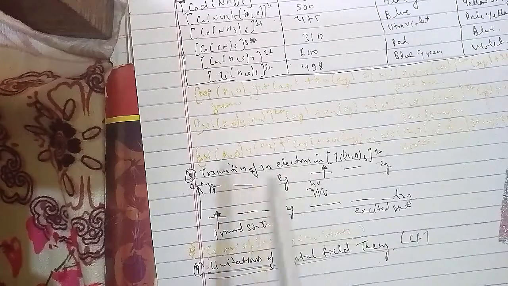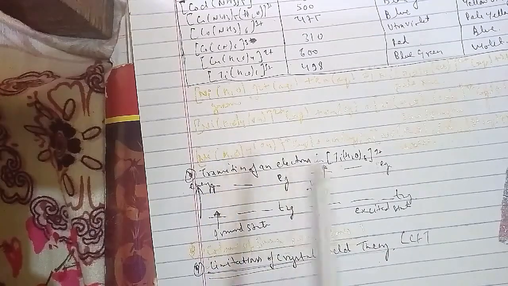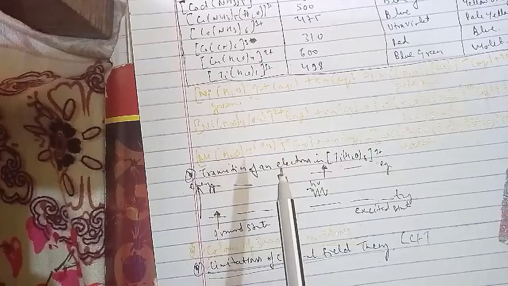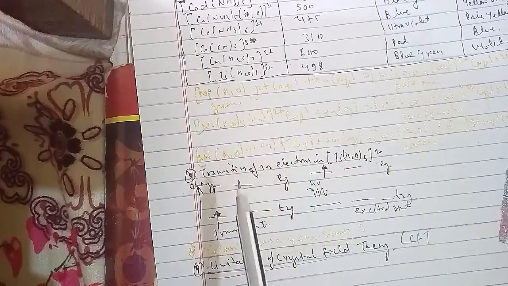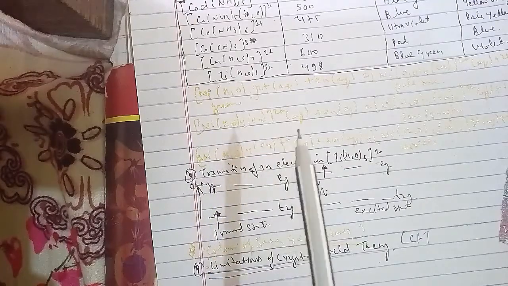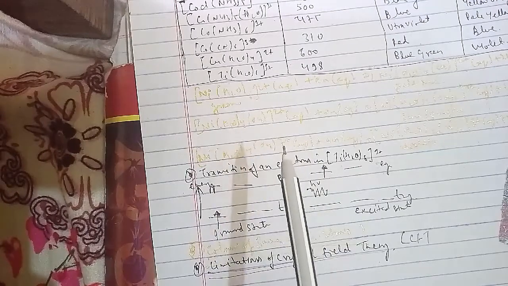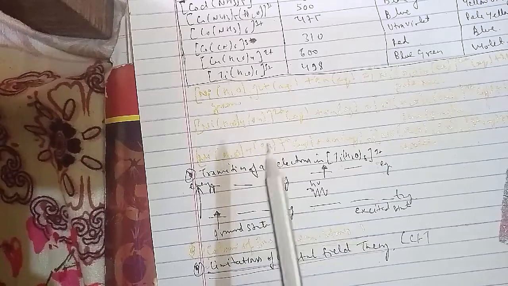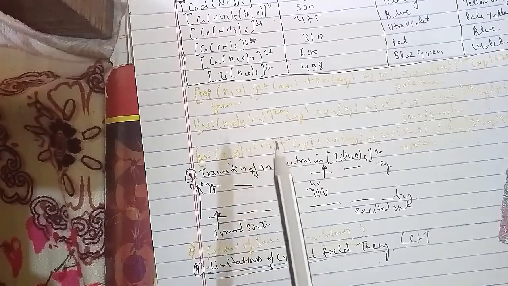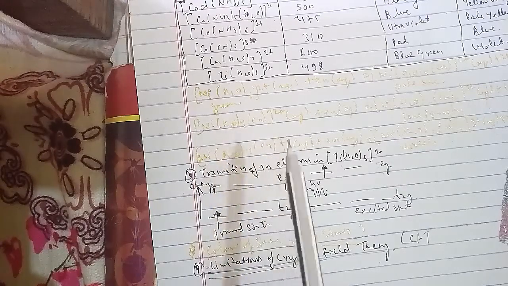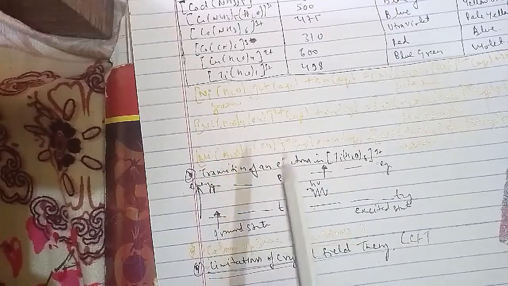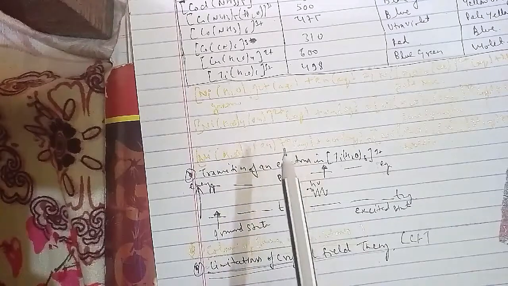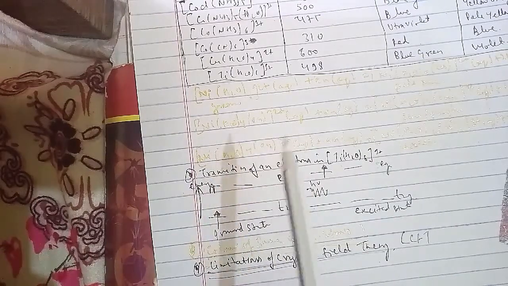Next, we'll talk about questions related to the topics that we have discussed. The question asked here is: explain on the basis of valence bond theory that [Ni(CN)4]2- ion with square planar structure is diamagnetic, and [NiCl4]2- ion with tetrahedral geometry is paramagnetic. The second is: [NiCl4]2- is paramagnetic, while Ni(CO)4 is diamagnetic, though both are tetrahedral. Why?